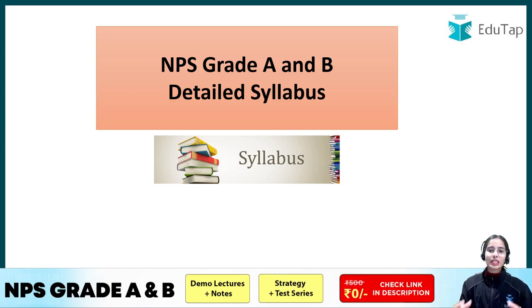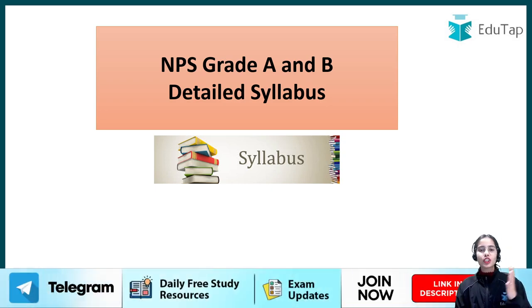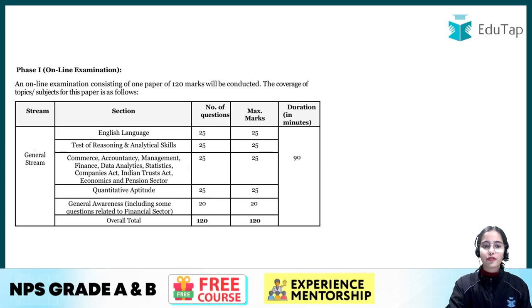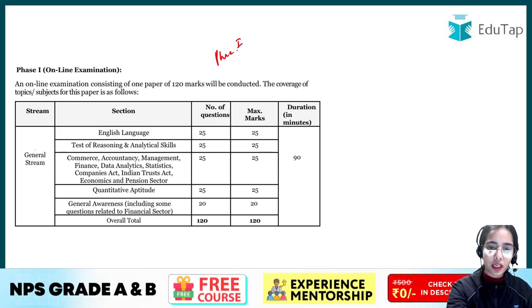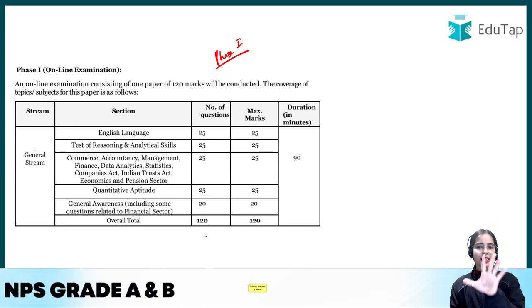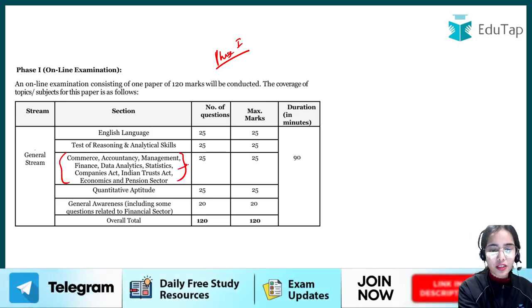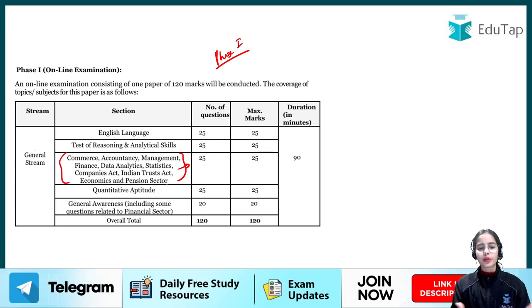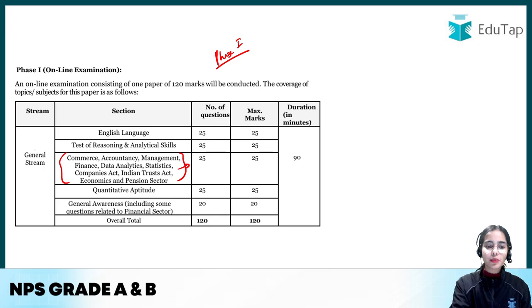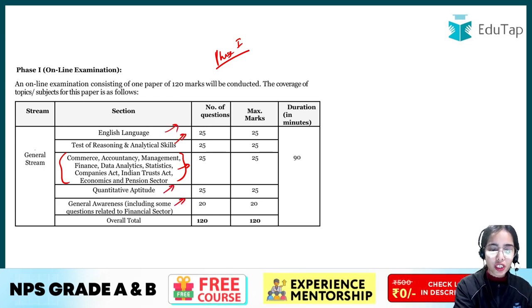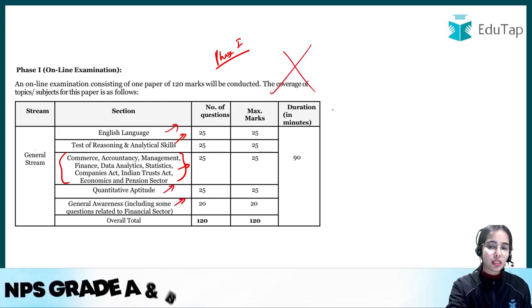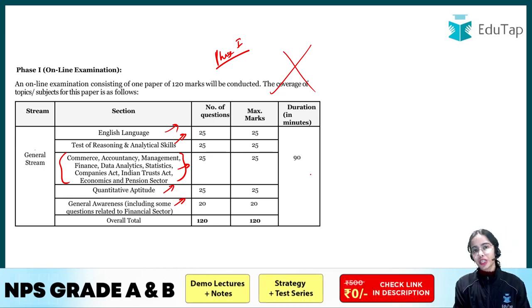Okay, so today we will discuss the detailed syllabus for the NPS Grade A and Grade B, and we will discuss the topics that you need to cover under the syllabus. So first of all, in phase 1, there are 5 sections that have been mentioned, that is English, reasoning, quant, general awareness, and there is also the component that consists of different subjects, commerce, accountancy, management and such.